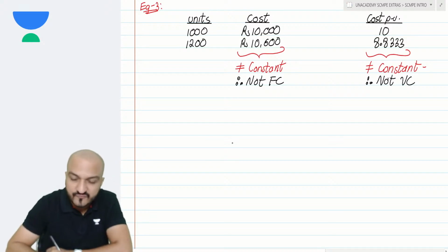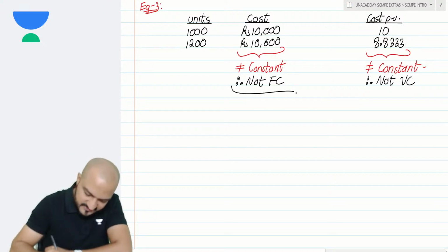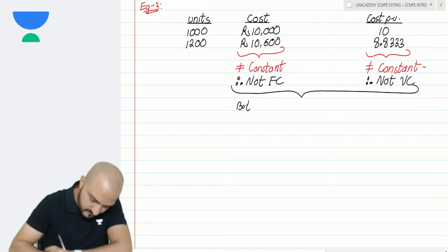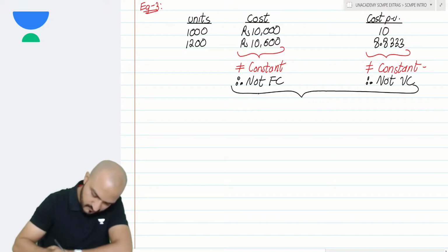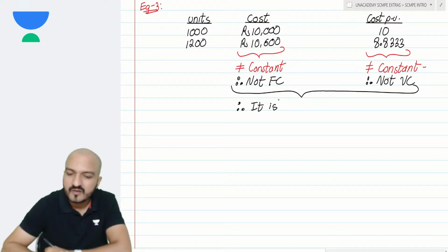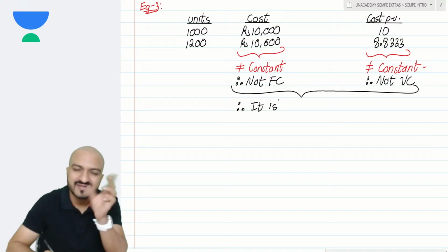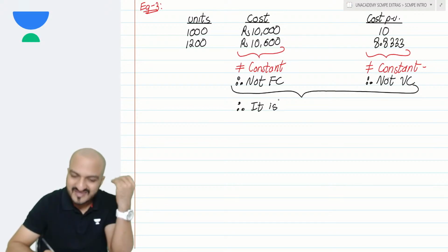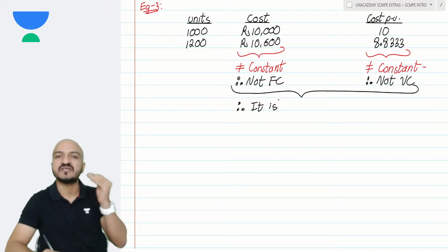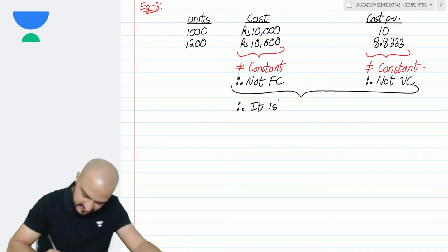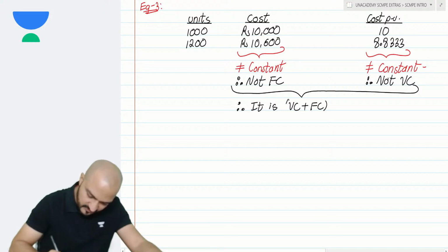What kind of cost is that? Well, if it is neither a fixed cost nor a variable cost, it means that this is a combination of fixed plus variable cost. Yes, you can call that semi-variable cost. It means it is a combination of VC plus FC together.